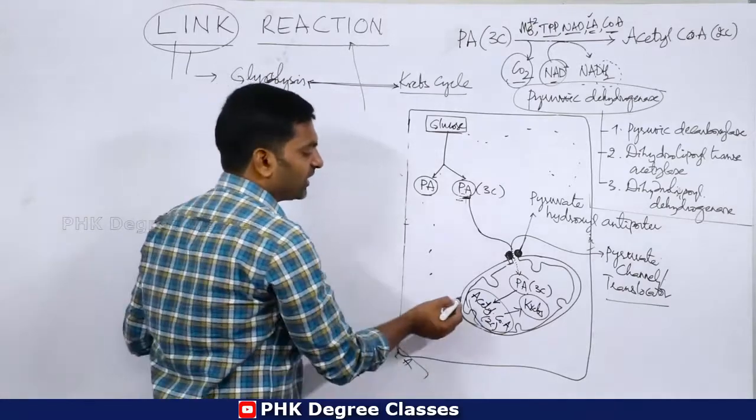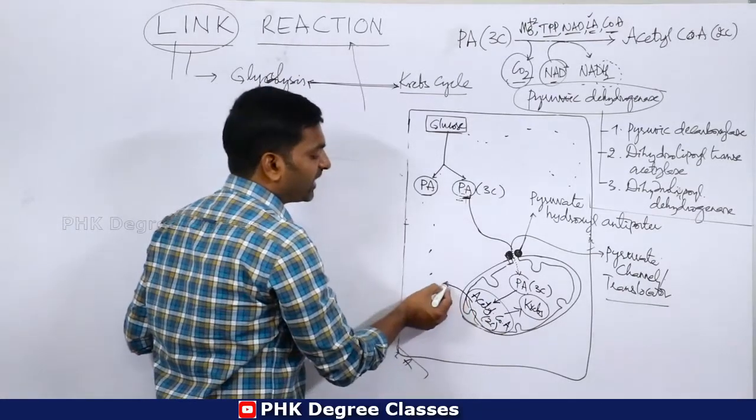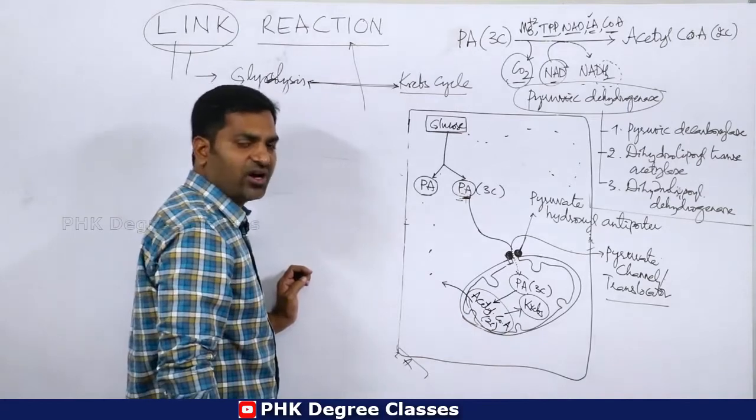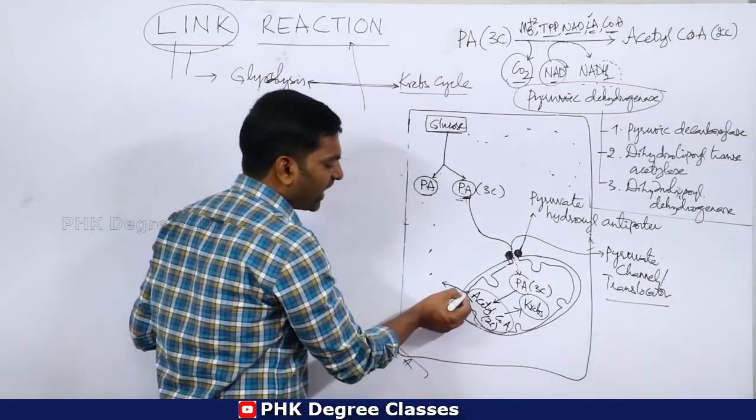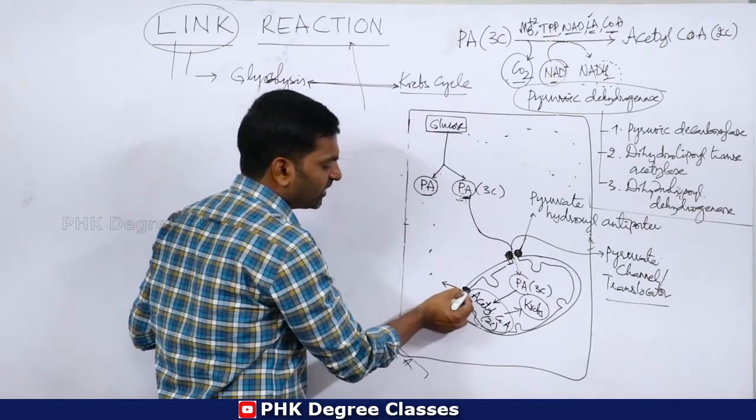The second one is that acetyl-CoA may come out from the matrix of mitochondria through the malate aspartate shuttle. These are carrier proteins.